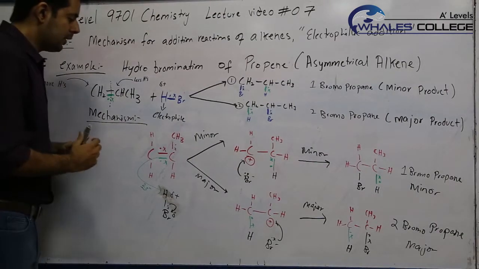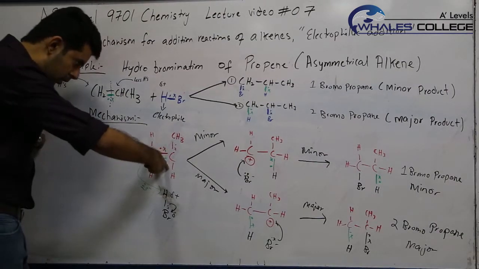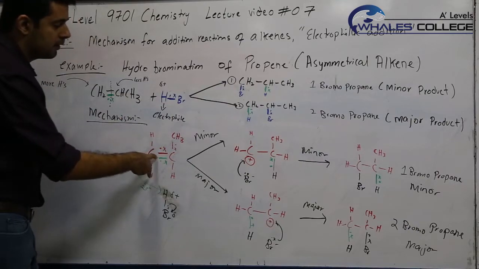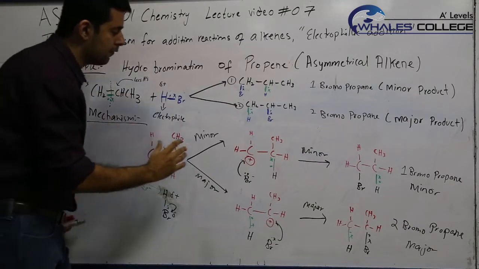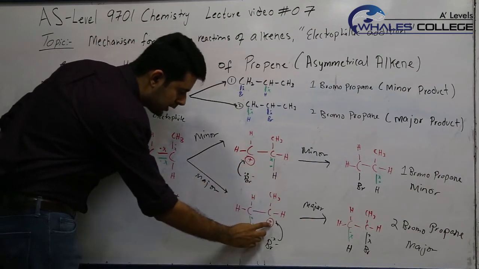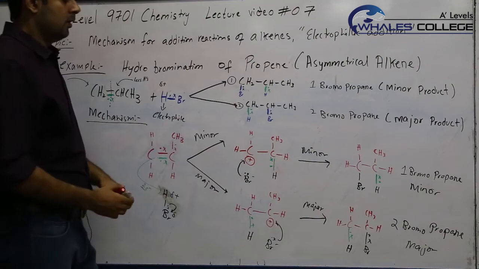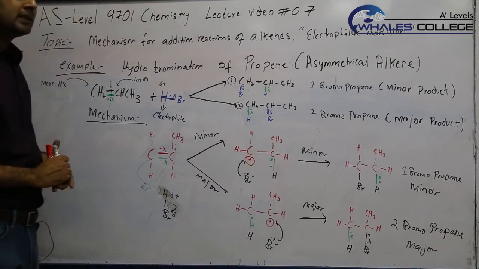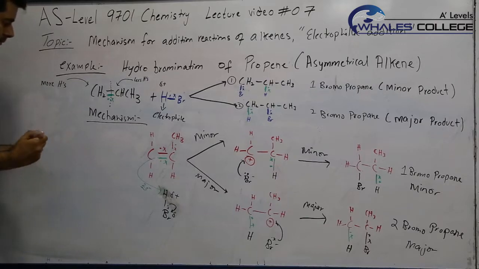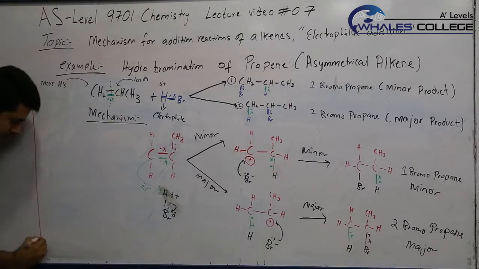then we have to think that the bond breaking anti-clockwise is less favored and the bond breaking clockwise is more favored. So we have to think of a reason why formation of this carbocation is less favored and why formation of this carbocation is more favored. This topic is called stability of carbocations. I'm going to explain it over here.